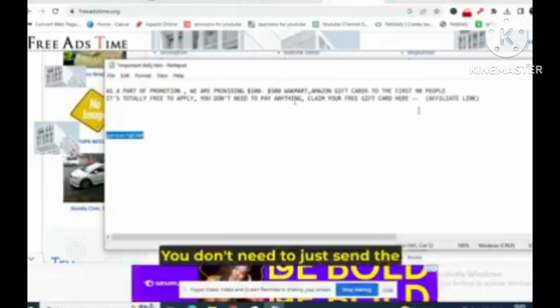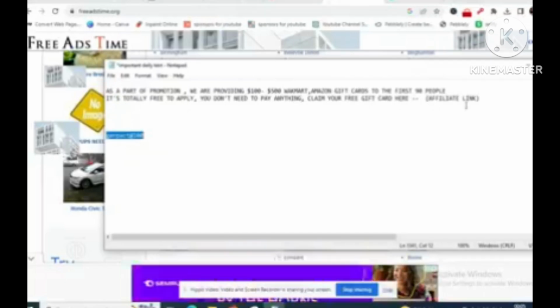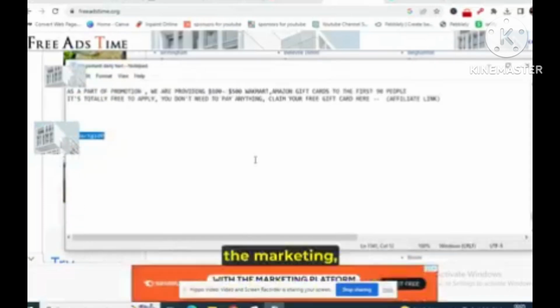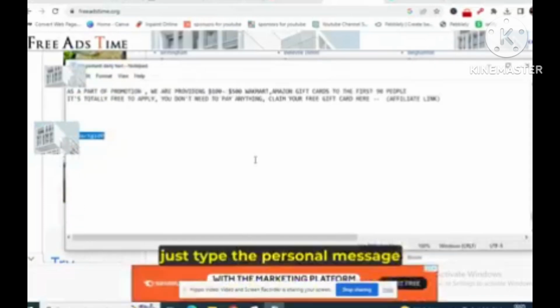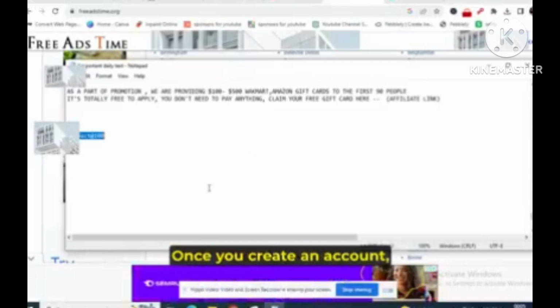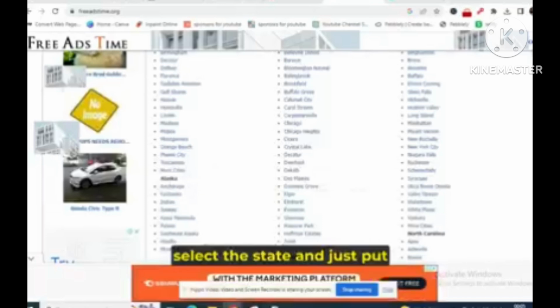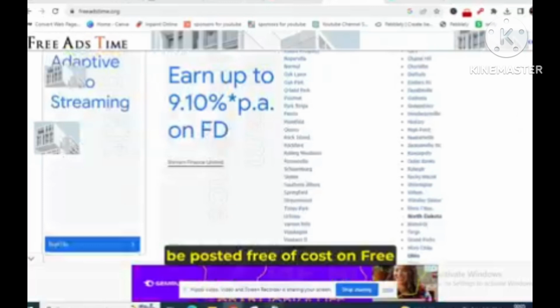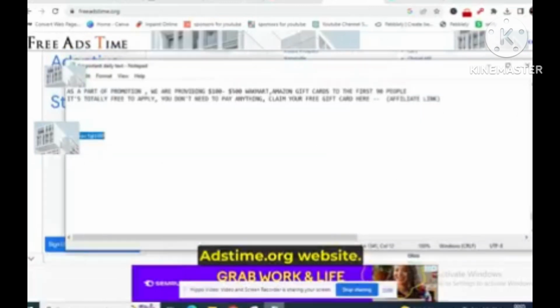That's it. You don't need to write a marketing email. Just type a personal message and promote it over here on this website. Post an ad. Once you create an account and post an ad, the form will open, and just select the state and put these 2 lines, and your ad will be posted free of cost on the freeadstime.org website.